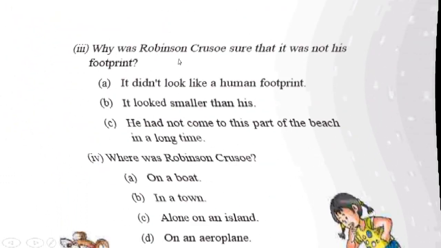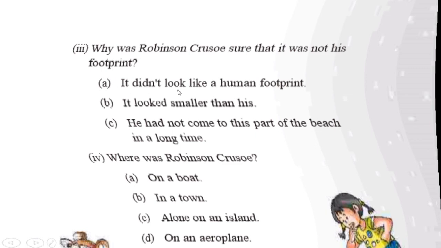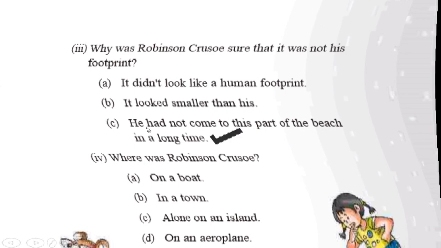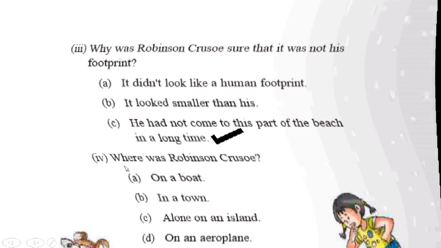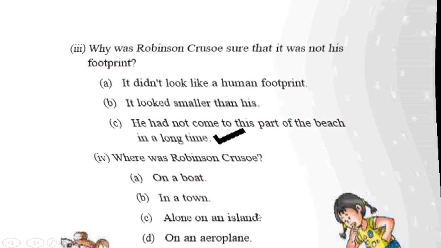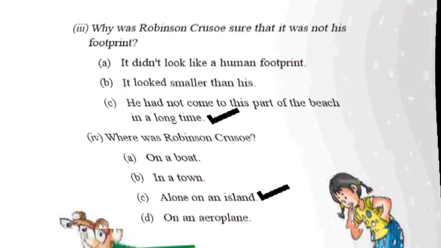Now question number 3. Why was Robinson Crusoe sure that it was not his footprint? Option A, it didn't look like a human footprint. Option B, it looked smaller than his. Option C, he had not come to this part of the beach in a long time. So I think option C is correct. Yes, he had not come to this part of the beach in a long time. Question number 4. Where was Robinson Crusoe? On a boat, in a town, alone on an island, or on an aeroplane. So I think he was on an island. Yes, option C is correct.